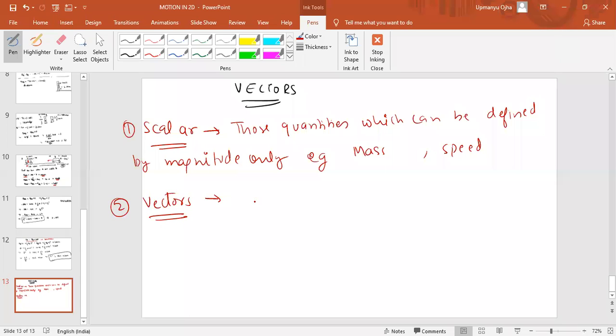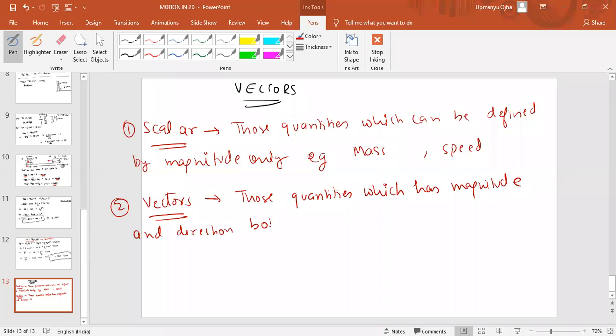Vector quantities. These are those quantities which have magnitude and direction both. So these are known as vector quantities. Example you can take like velocity. Velocity has both magnitude and direction. When we have to define velocity, we have to write like this: 5 meter per second. Example I'm giving to you: 5 meter per second in north direction.